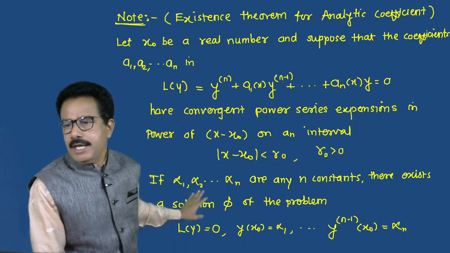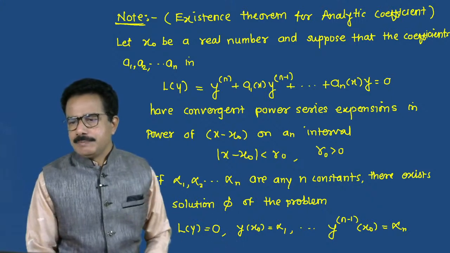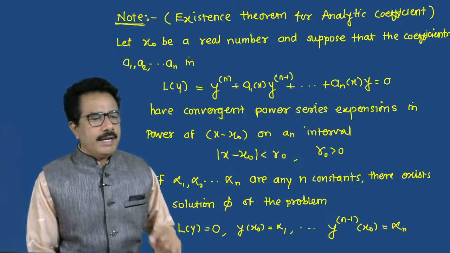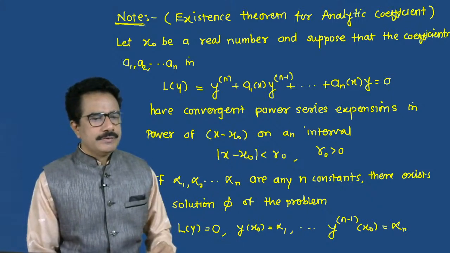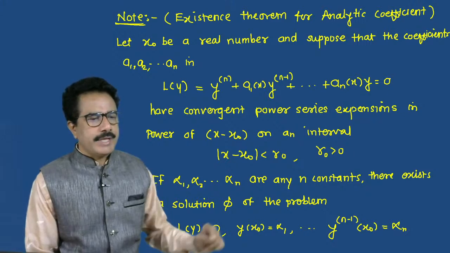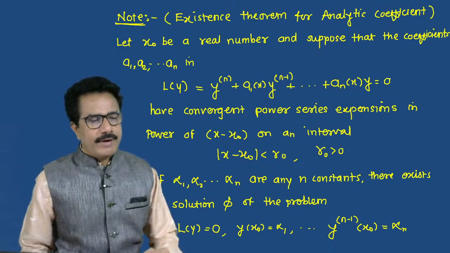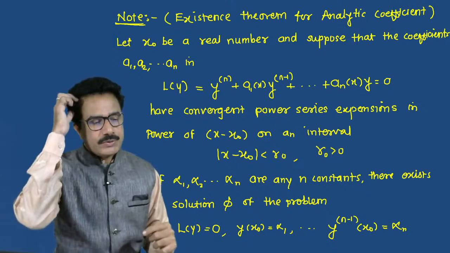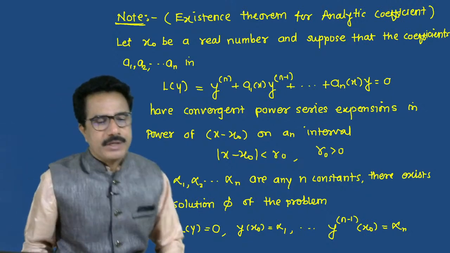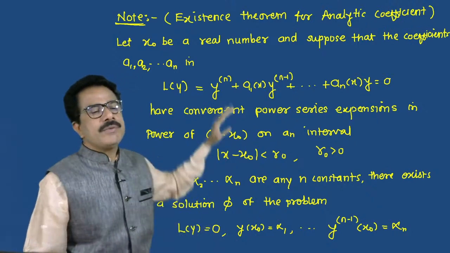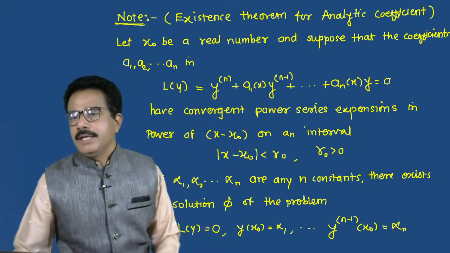Suppose L of y equals 0, y of x naught is equal to alpha 1, ..., y raised to n minus 1 of x naught is equal to alpha n. In this way we can find the solution of the equation.